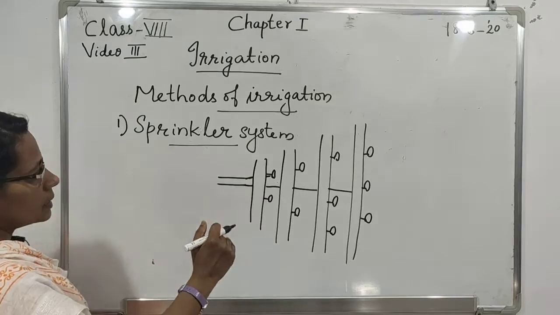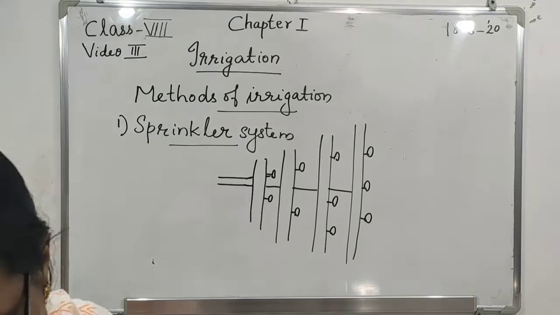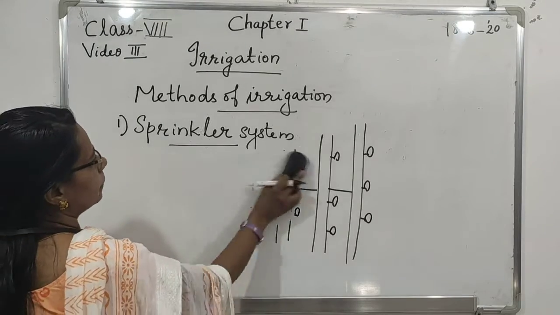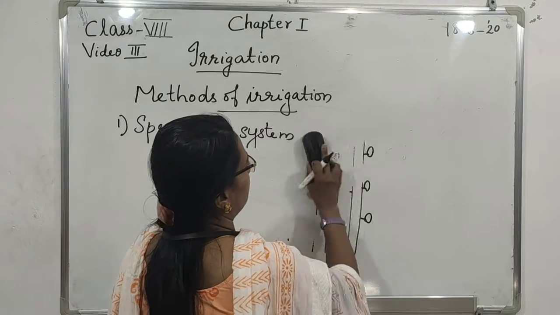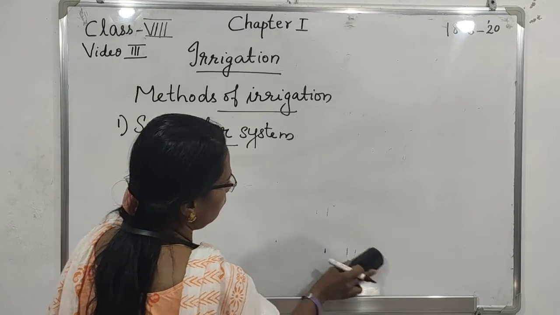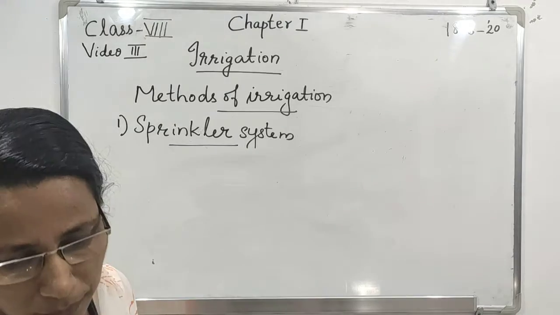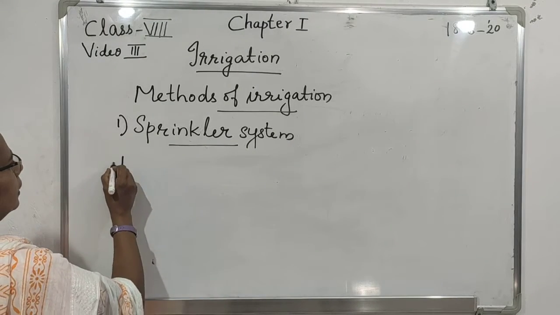Then let us see another method, that is the drip system.